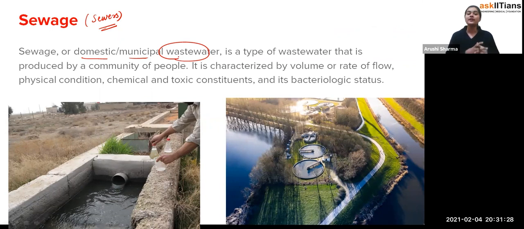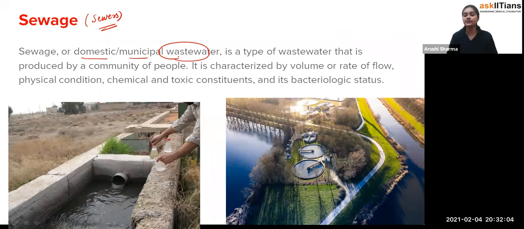So that's how, students, we call it sewage, and that sewage water is also called wastewater because it contains so many impurities and so much contamination. Exactly. Imagine your house: from the very start of the day to the end of the night, we use water everywhere. You are washing your hands, taking a bath, washing your clothes, dishes, fruits and vegetables, and drinking water. So we are using water only.